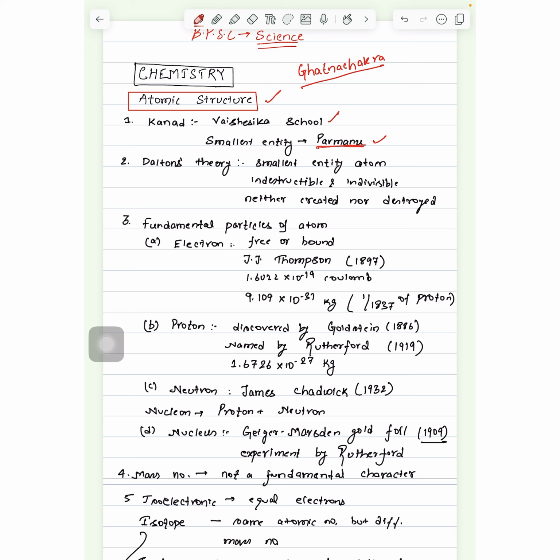Then we have Dalton's theory. He said that the smallest entity is the atom. This is indestructible and indivisible. The atom cannot be destroyed and it cannot be further divided. It cannot be created or destroyed.